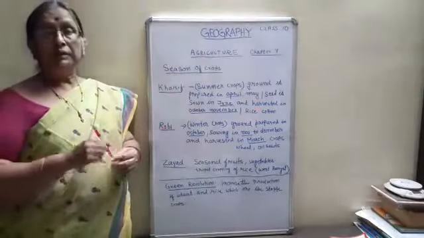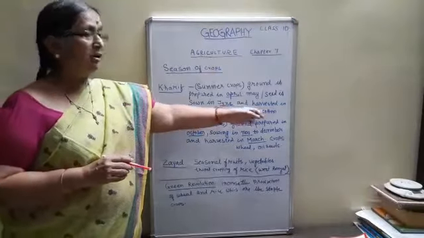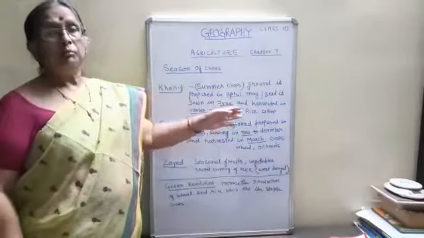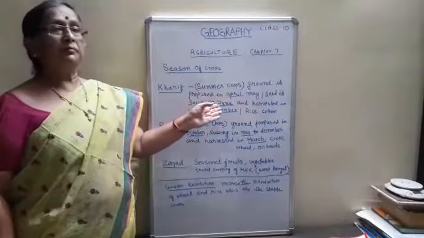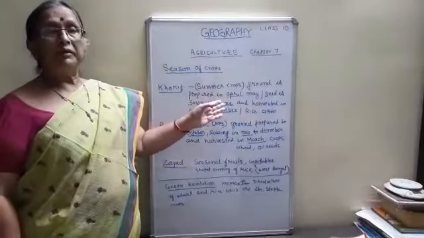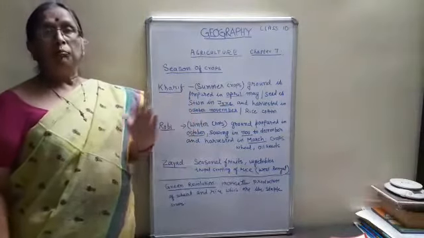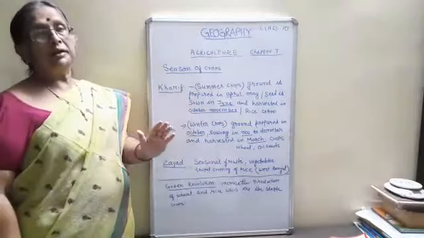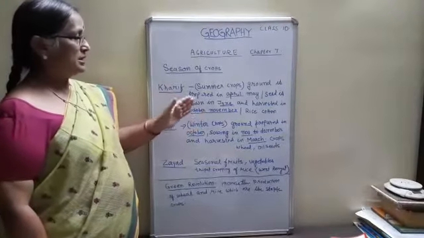Now it is because rice needs a lot of water. Cotton does not need so much water, but rice needs a lot of water. So in those seasons where we get monsoon rain, the cultivation will be of the best quality. That is the reason why we have more rice growing in the eastern part of the country, because we get more rainfall during this season.